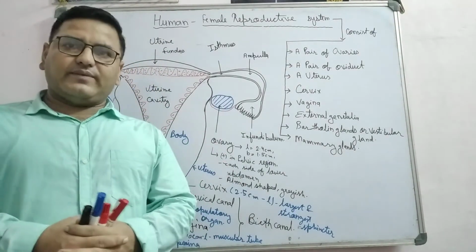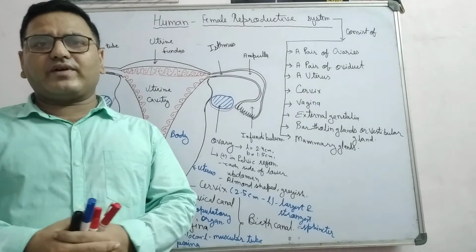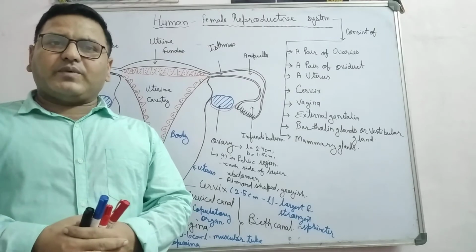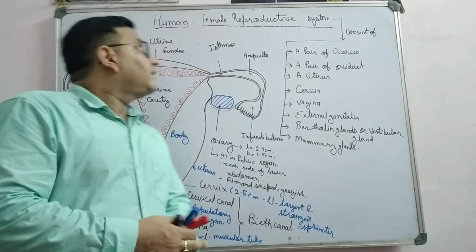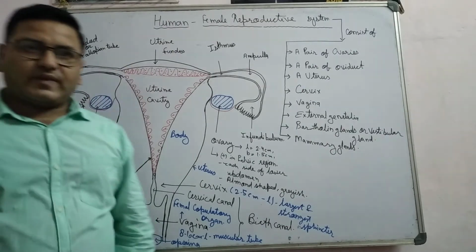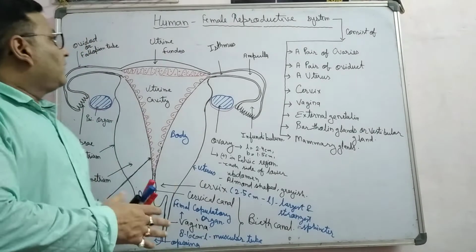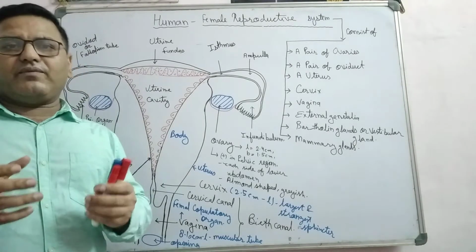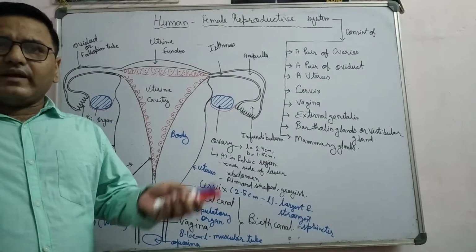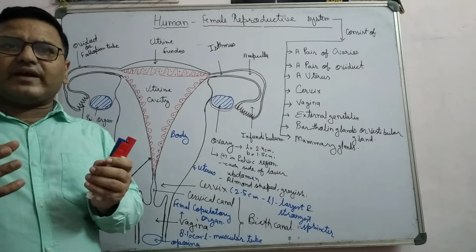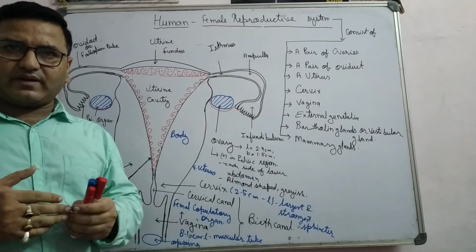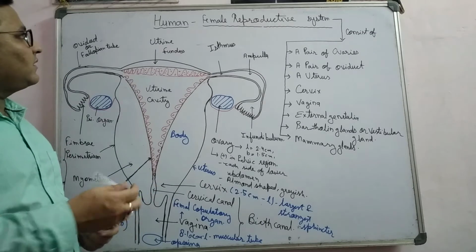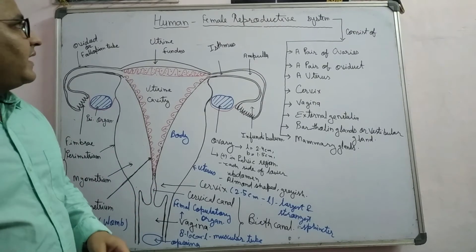Myself Pawan Kumar Mishra. Today I am again here in front of you to explain the second part of the reproductive system, the female reproductive system. First of all, you know any reproductive system is made up of many organs, and many organs collectively perform one specific function. So the female reproductive system is also made up of many organs.